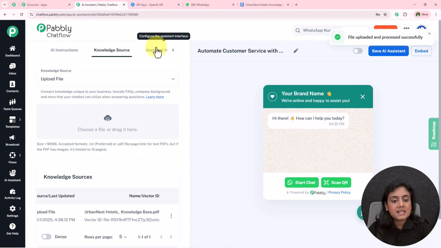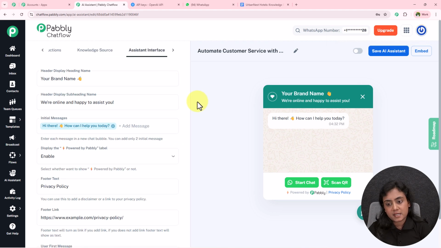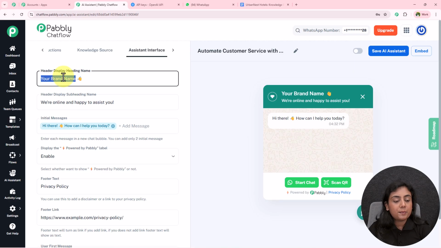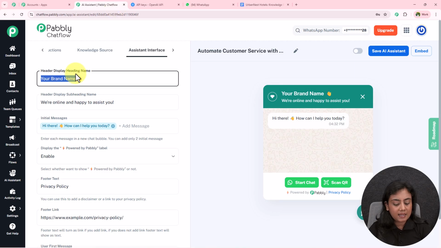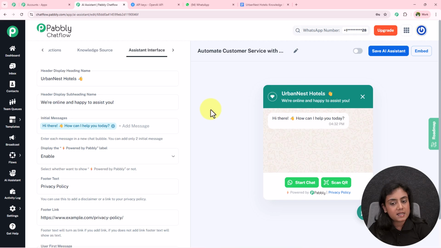Okay. Next is assistant interface. Now this assistant interface is going to be added on websites. Now you want to style that interface. For that, this section is there for you. You have to enter your brand name. My brand name is Urban Nest Hotels. So what I'm going to do is I'll simply add the brand name right over here, my business name. And as soon as I've written it, you can see right over here, it has been updated in this interface section as well. This is the display message.